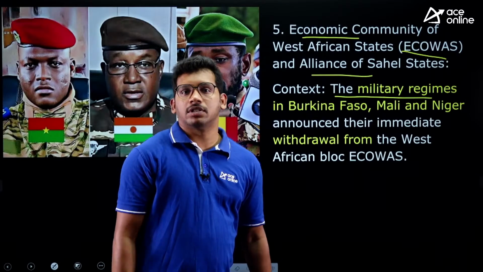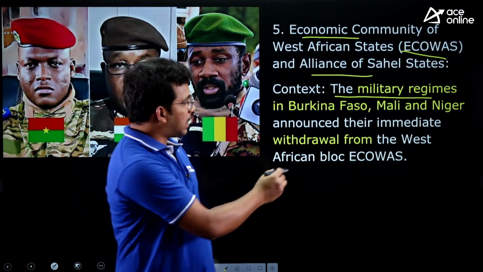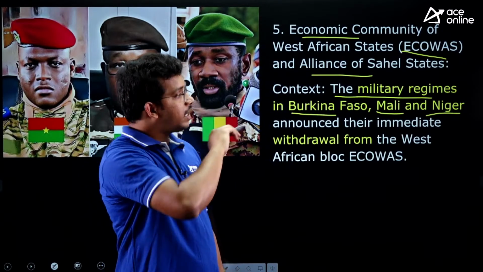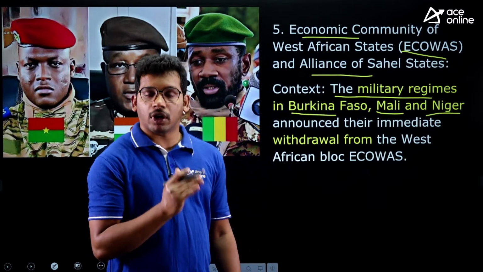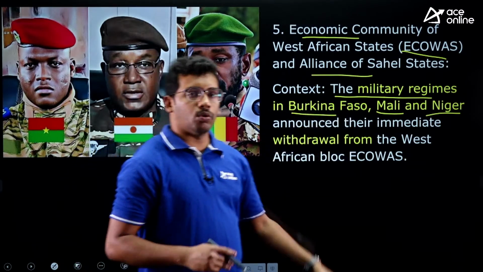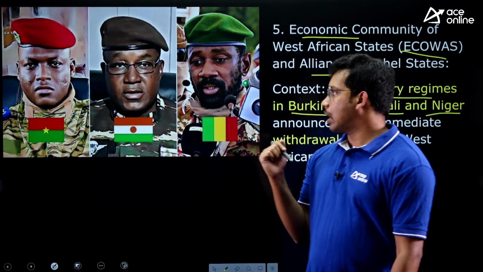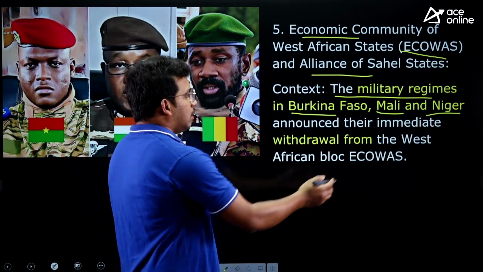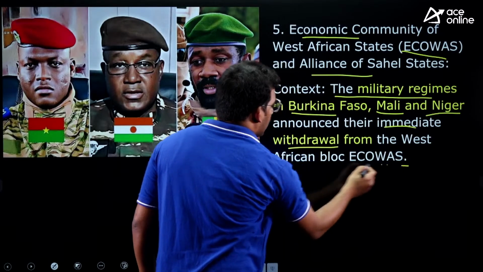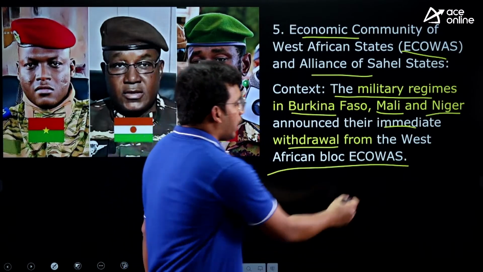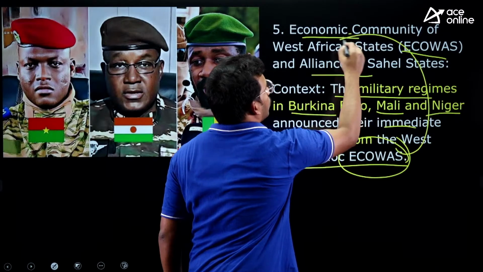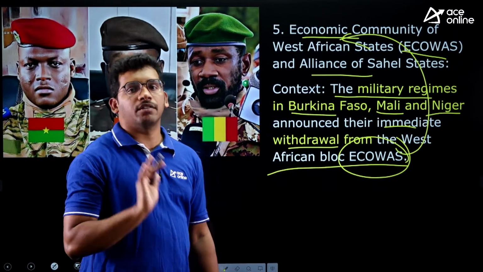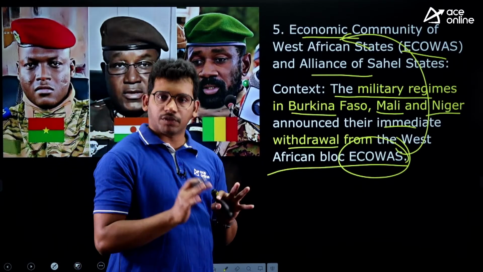The military regimes, that means these countries, Burkina Faso, Mali and Niger, they are being ruled by the military, not by a democratically elected government. They are being ruled by the military heads, and they have announced their immediate withdrawal from the West African bloc, ECOWAS. So they have said that we are going to come out of ECOWAS starting from today. They have announced it. That's why it is the context.